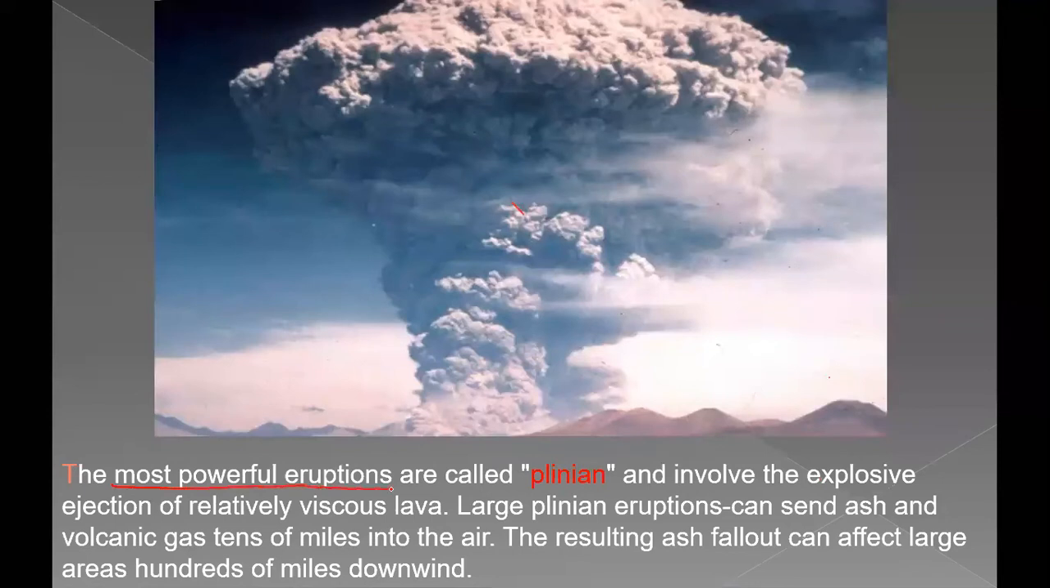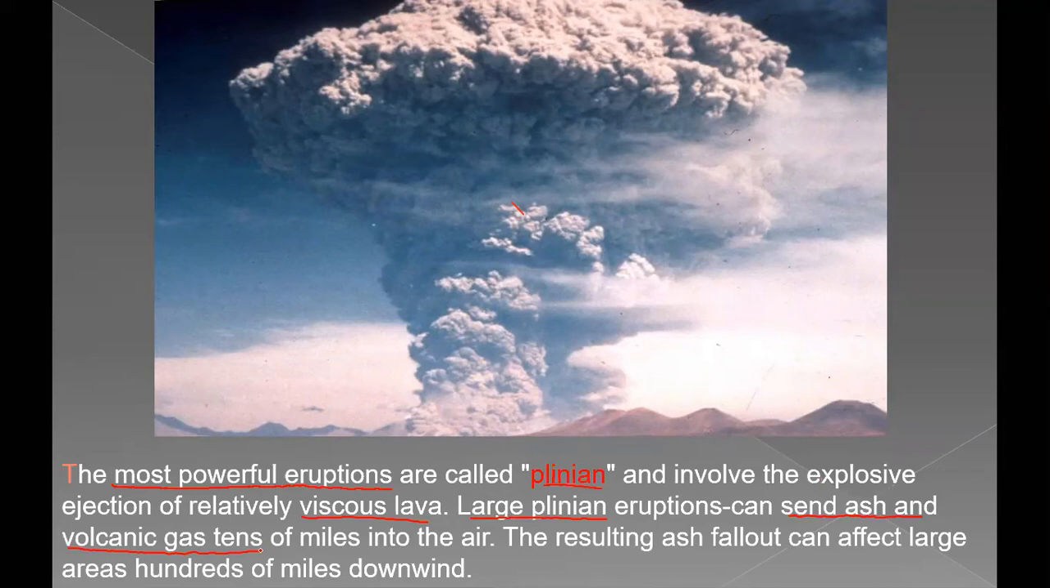Most powerful eruptions are called as Plinian. Here also, it involves the explosive injection of relatively viscous lava. Viscous lava, I told you, like granites. Granite lava is very viscous lava. It can't flow for longer distance. But most important thing is large Plinian eruptions can send ash and volcanic gas tens of miles into the air. Tens of miles means many miles it can go into the air.